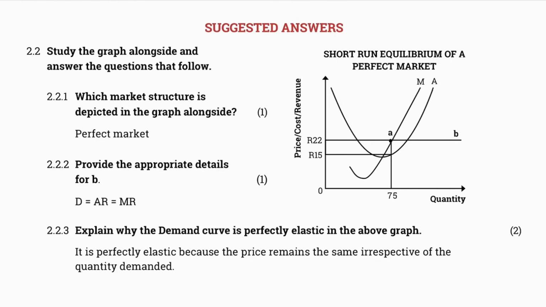So, the first question says, which market structure is depicted in the graph alongside? We of course know that that is the perfect market. The next question says, provide the appropriate details for B. B is of course the DAM rule, which is of course demand is equal to average revenue, which is equal to marginal revenue. The next question says, explain why the demand curve is perfectly elastic in the above graph.